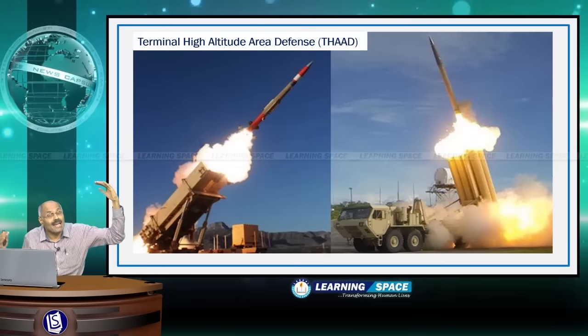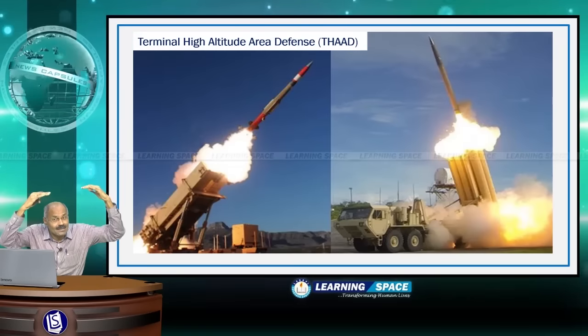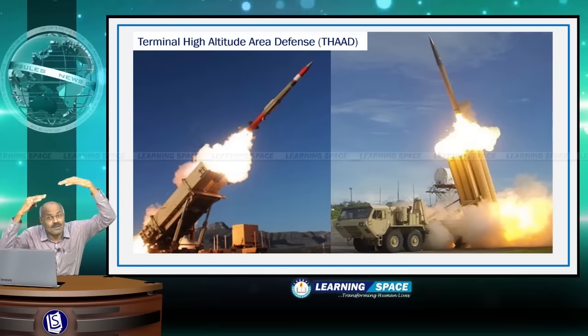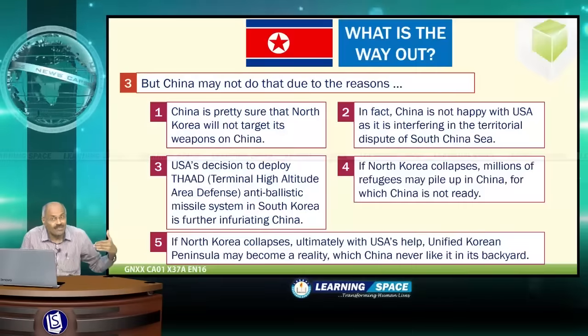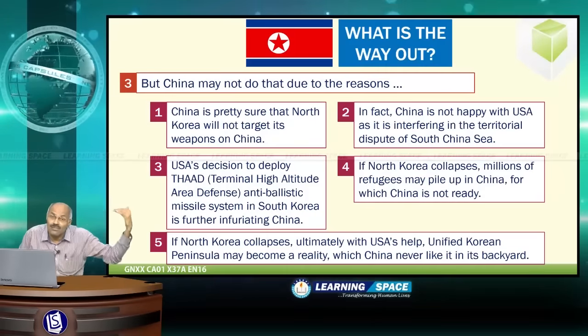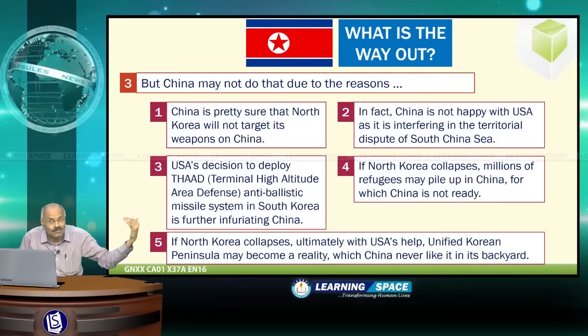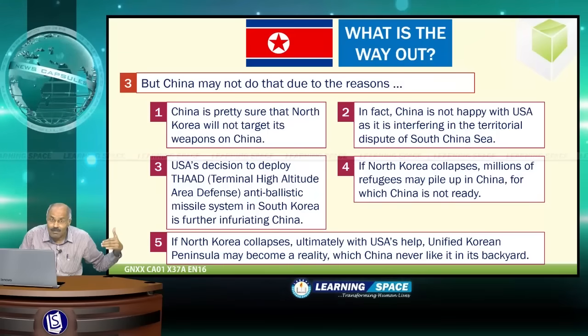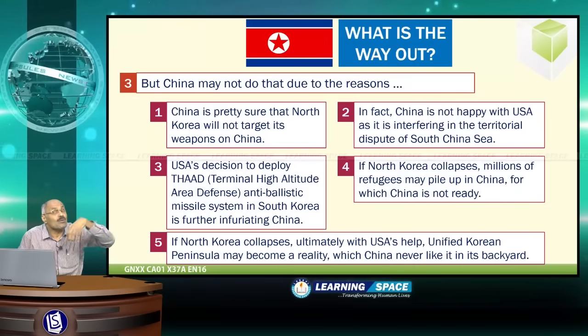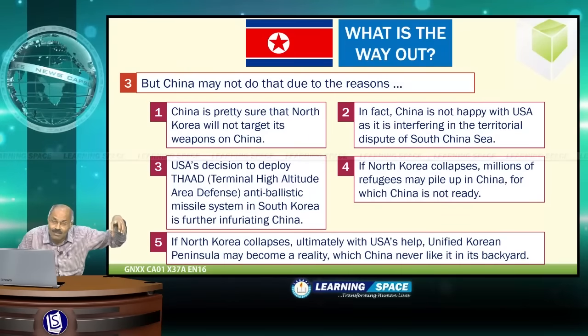This can attack missiles and protect South Korea from North Korea's missiles, but China feels that THAAD will detect the arsenal from China also. So China is not happy with the proposed deployment of THAAD in South Korea by the United States of America.